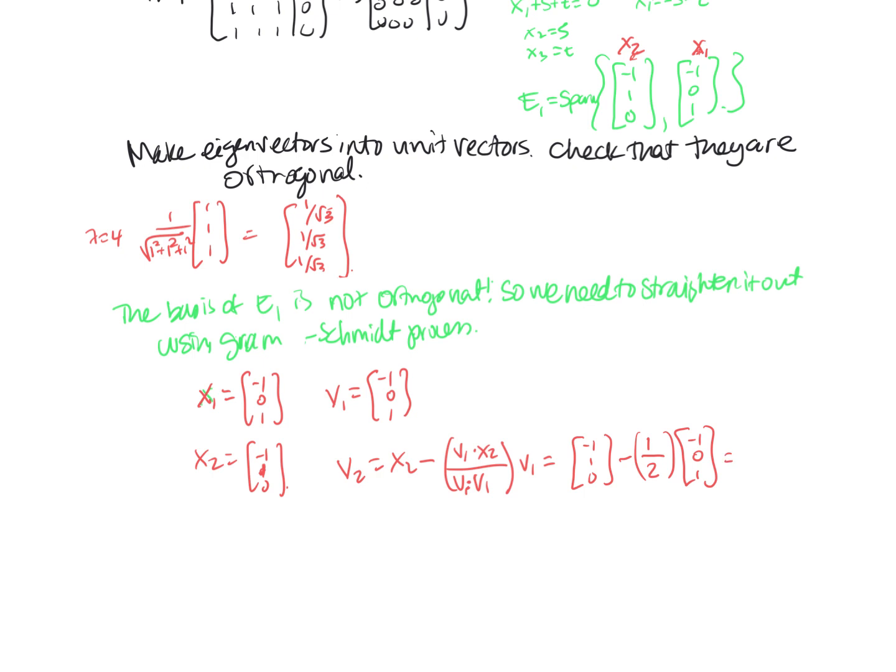So if I add that all up, my v2 is negative 1 plus a half, so negative 1/2. And then 1 minus 0, and then 0 minus a half. Sorry, it was 1 minus 0. So 1 minus 0 is 1, and then 0 minus a half is negative 1/2. So now this guy and this guy are a new basis for E1 that are actually perpendicular to one another, and now I can normalize them.